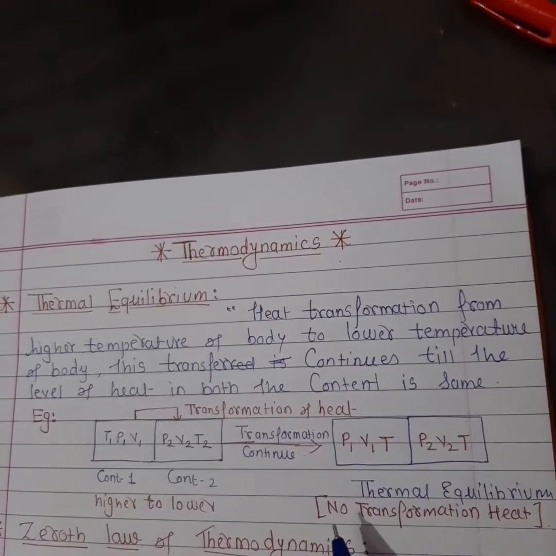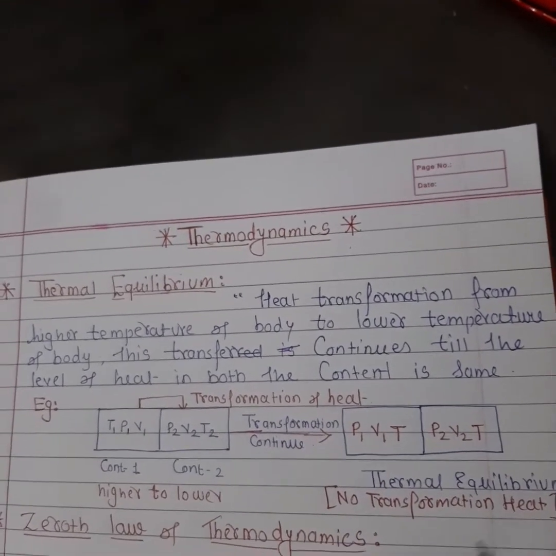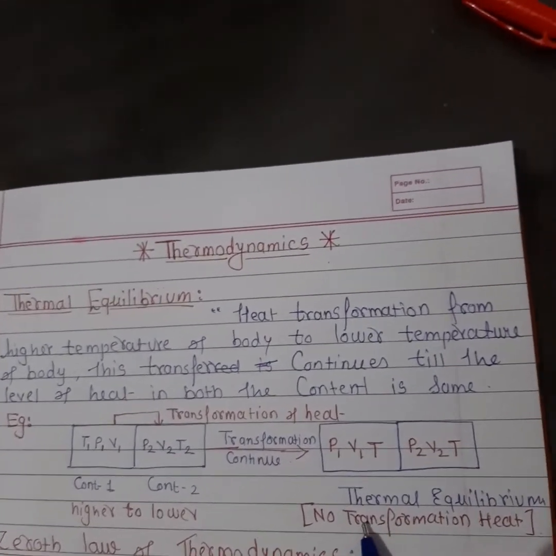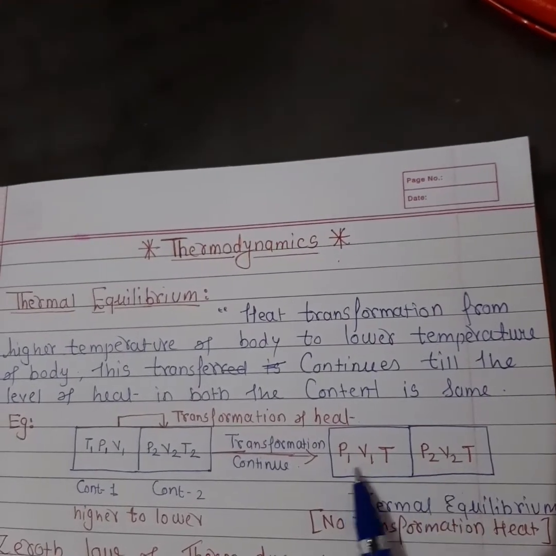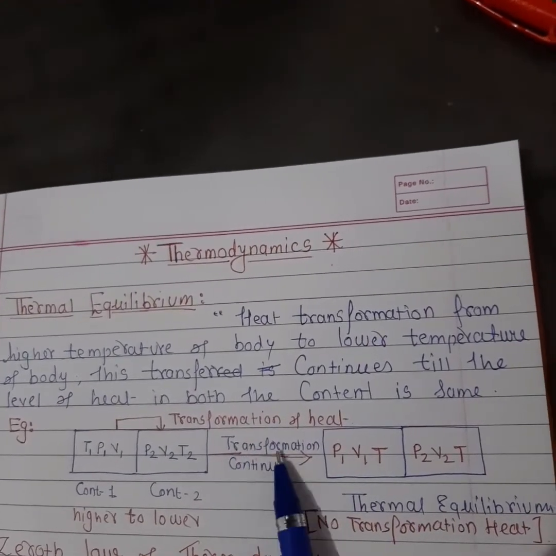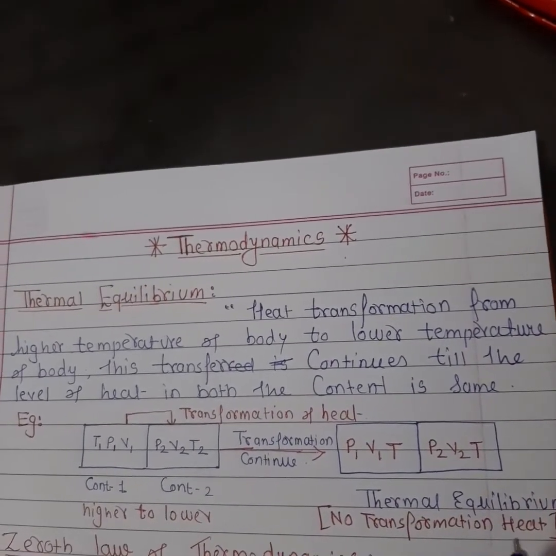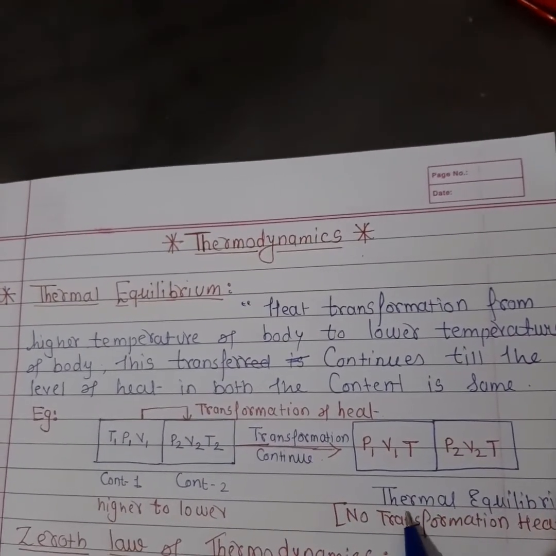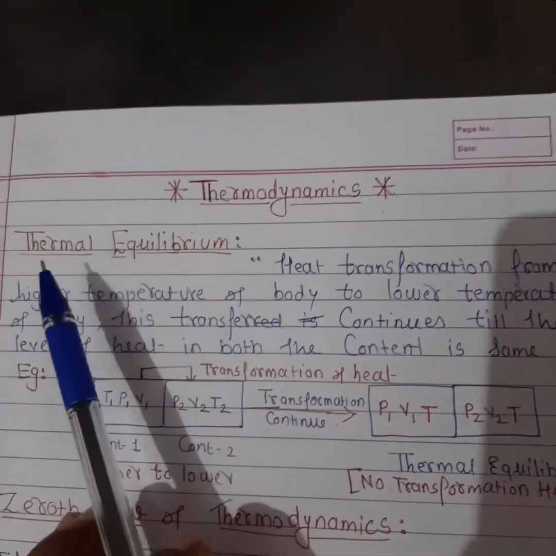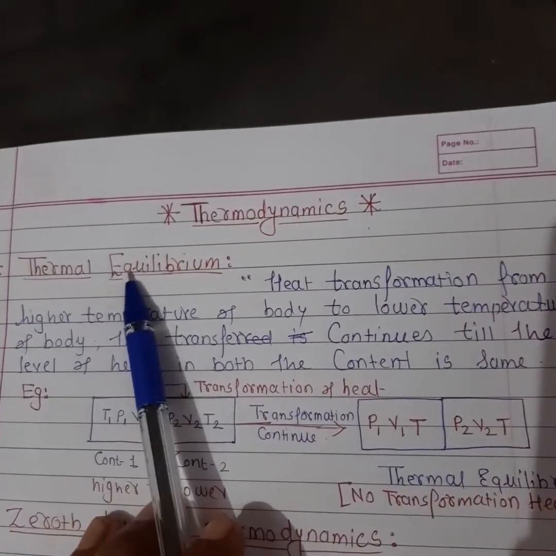This condition is known as thermal equilibrium.